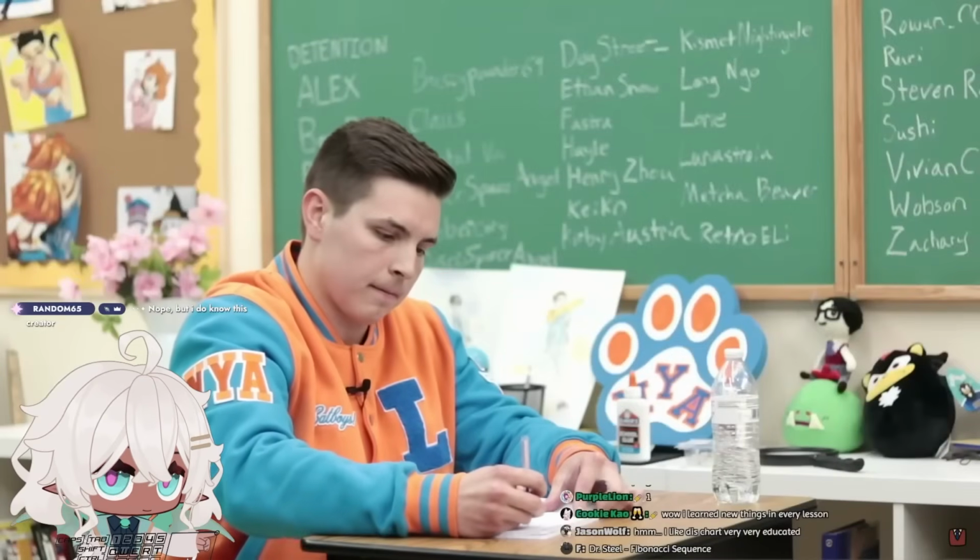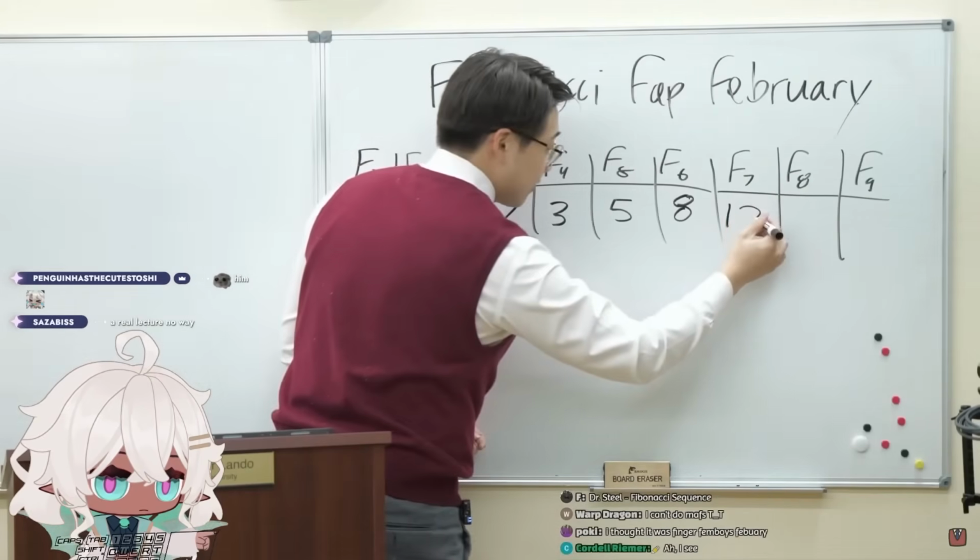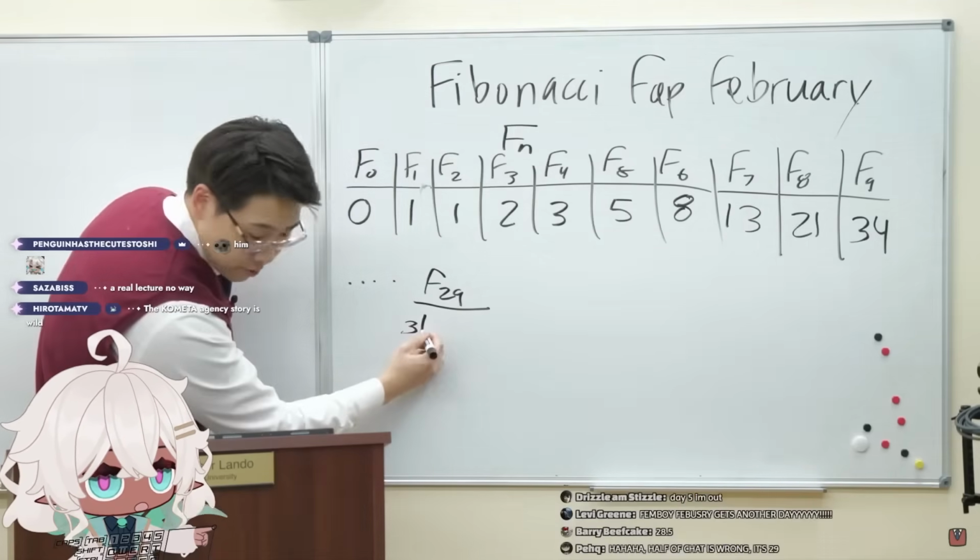Chat, say it along with me. You know what it is, right? F of 7 is 13. F of 29 would be